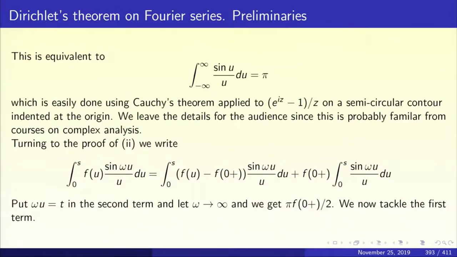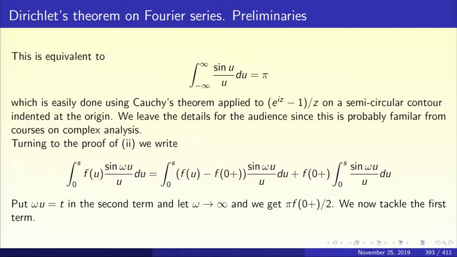Let us add and subtract an f of 0 plus. So, you get two terms, the integral from 0 to s of f of u minus f of 0 plus, times sine omega u by u du, plus f of 0 plus times the integral from 0 to s of sine omega u by u du.